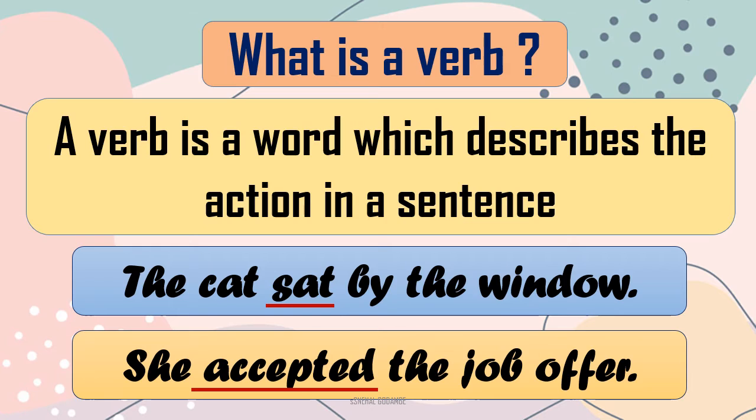Same with the second sentence. She the job offer. She denied, she rejected, she accepted, she was happy. So unless and until you put a verb in that sentence, the meaning is not complete. So we need a verb to show the action of that sentence or to complete that sentence. Okay. So we have seen what a verb is. Let's move further.